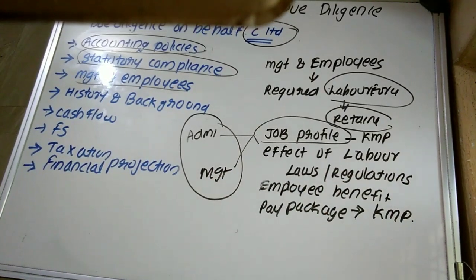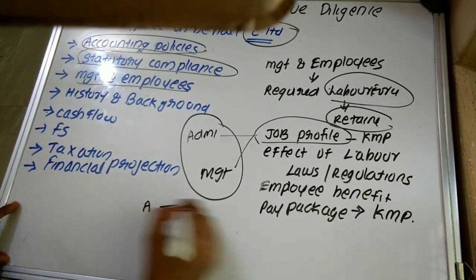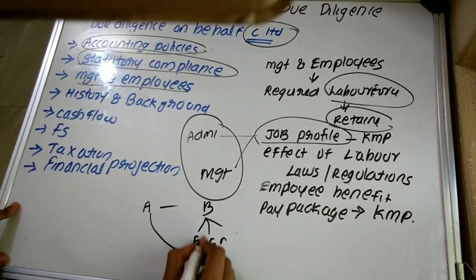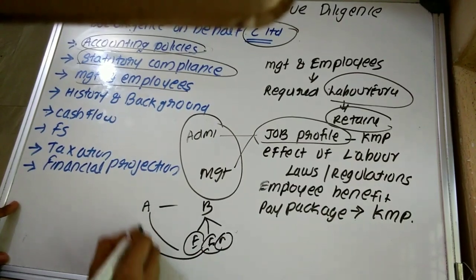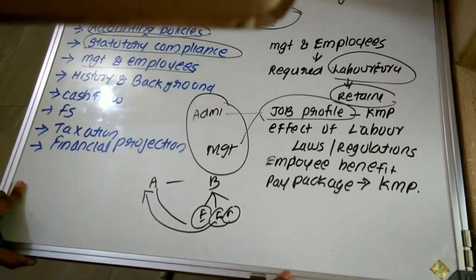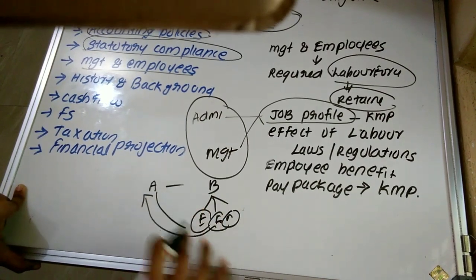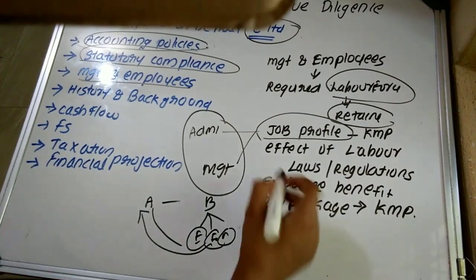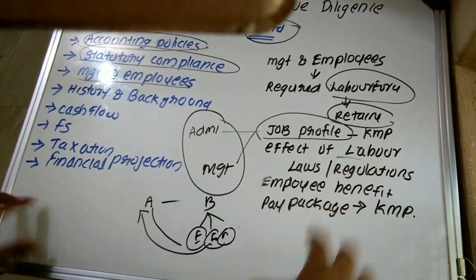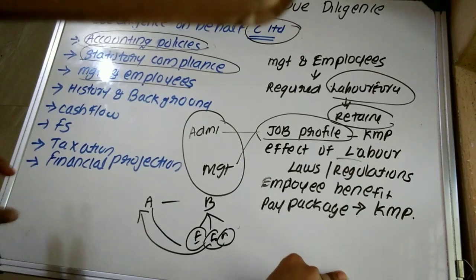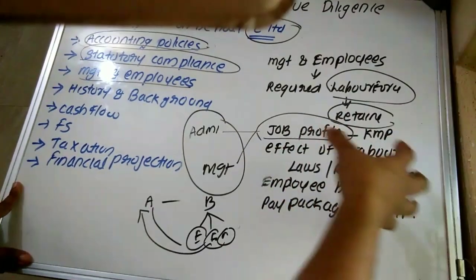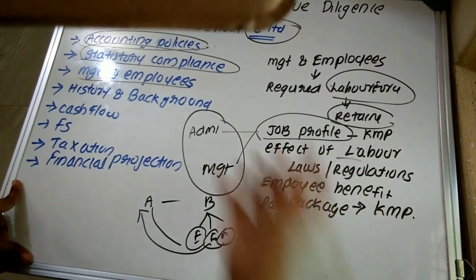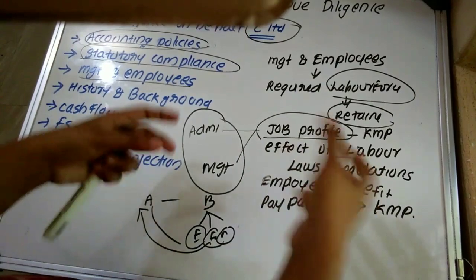Suppose A is purchasing organization B, B will also have employees. So A has to determine their qualifications, because they are continuing in A's organization, whether these employees have the required qualifications or required job profile as per A's policy. Then we know that there are different labor rules and regulations. Because of these complicated laws and regulations, there may be chances of punitive actions or litigation against the concerned organization, meaning the companies.